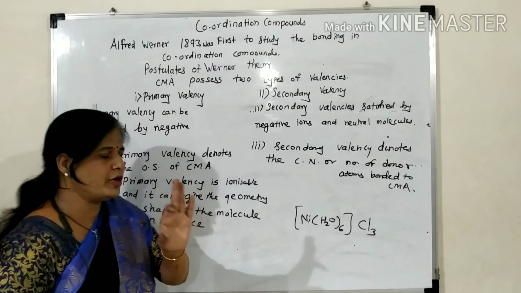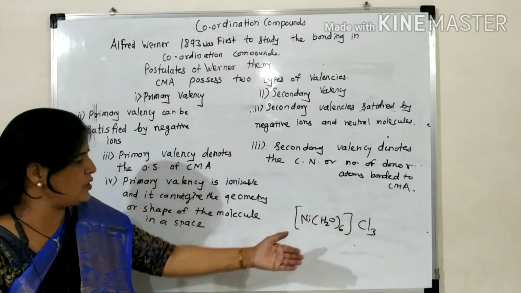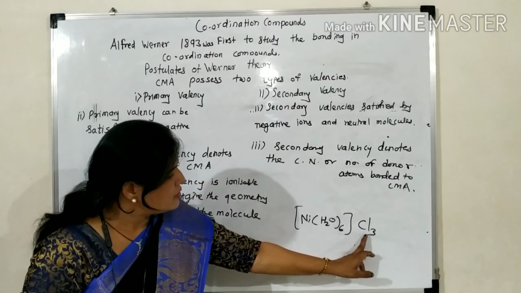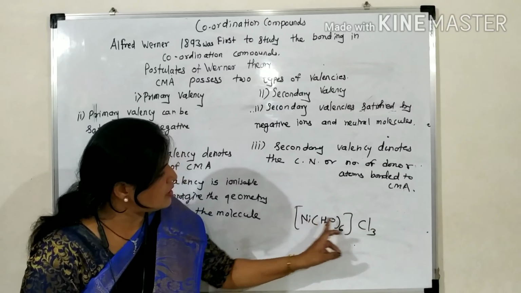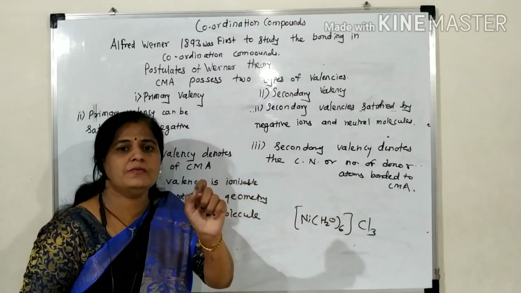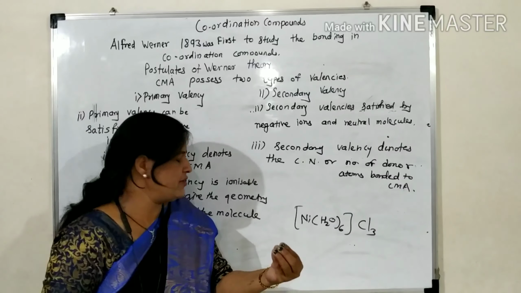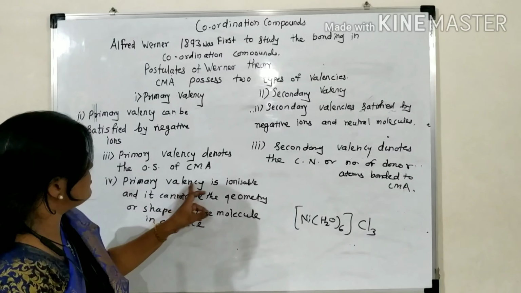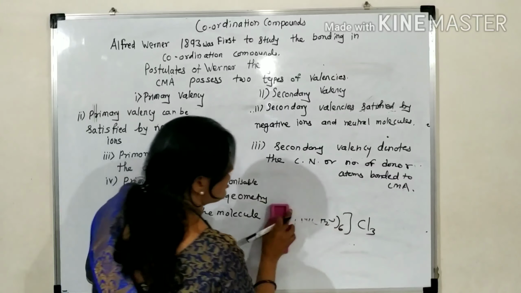I will tell you the next postulate. Therefore, between the metal and chloride there is an ionic bond, and that will be ionized. Therefore, primary valency is ionizable, while secondary valency is non-ionizable.